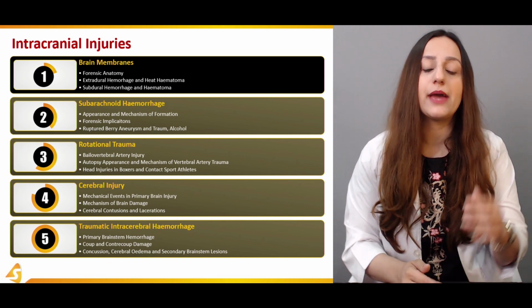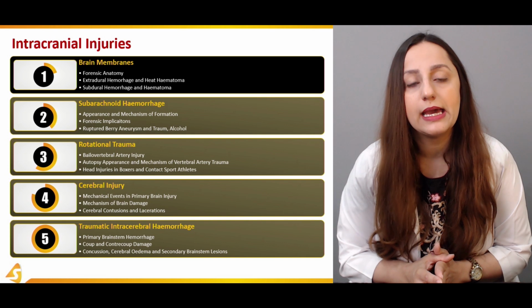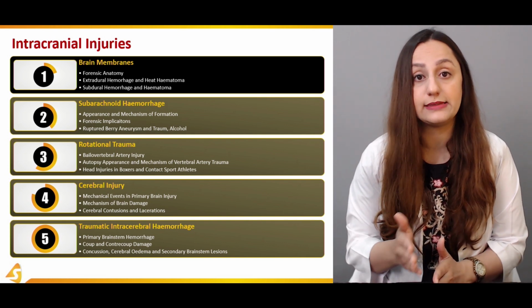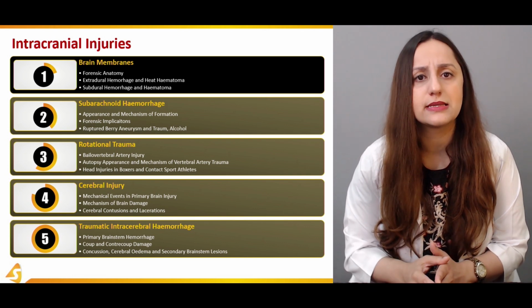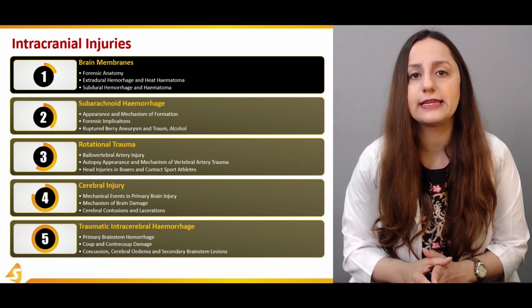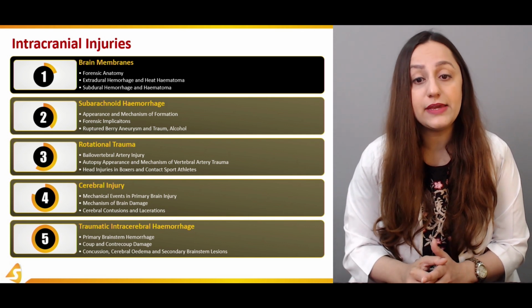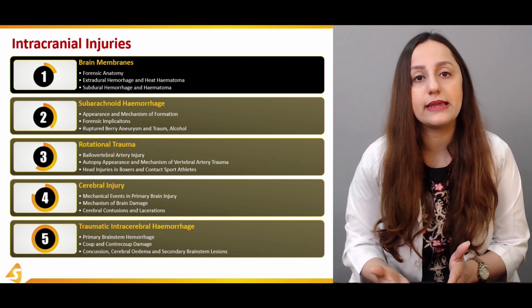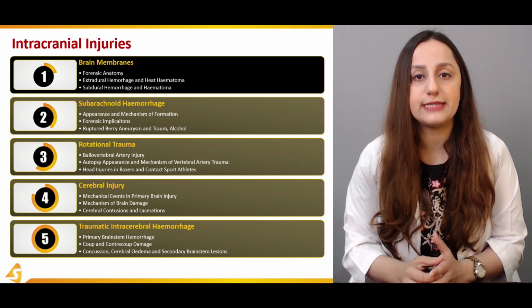Now, the subdural hemorrhages are the mainstay over here. They're also very important. Again, trauma is the foremost cause that is causing these subdural hemorrhages. Infections, blood dyscrasias, and some sort of birth defects can again contribute to these sorts of subdural hemorrhages. Then we have the hematomas. Hematomas can be heat hematomas as well, and on the other hand, it can be something traumatic that is causing these hematomas.